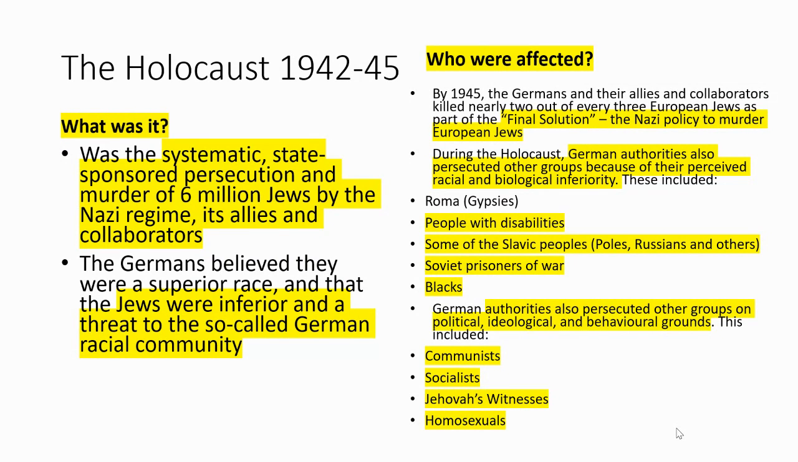German authorities also persecuted other groups on political, ideological, and behavioural grounds. This included communists, which were mainly in the Soviet Union, socialists, Jehovah's Witnesses, and homosexuals.